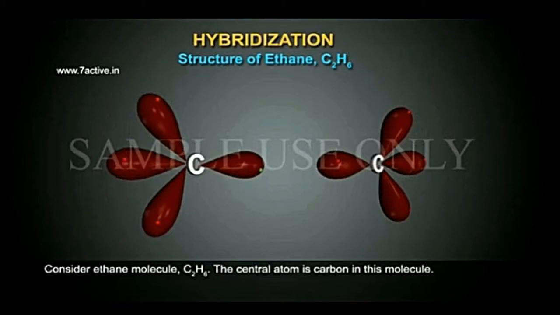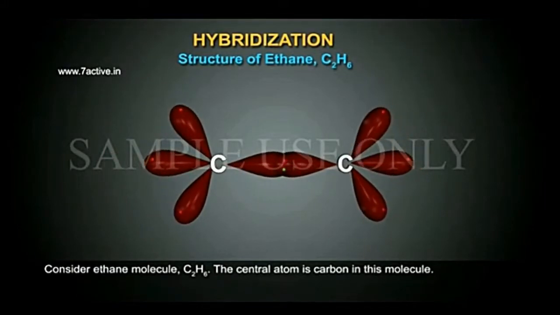The half-filled sp3 hybrid orbital of one carbon overlaps with the half-filled sp3 hybrid orbital of the other carbon to form a C-C sigma bond.